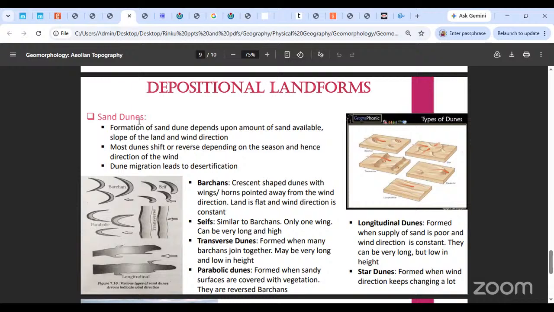Okay, so we are saying that the formation of a sand dune will depend upon the amount of sand available, the slope of the land, and the direction of the wind. Okay, these are the three things that decide. Dunes का एक और फंडा रहता है. Dunes ना move. Dunes will always move. They will not remain in the same place. They are very temporary in nature. Okay, so the dunes will keep advancing in the direction of the wind. Okay, whichever direction the wind blows in, the dunes will keep advancing in that direction. Okay, and they may shift, or they might reverse, they might advance, all this depending on which season it is and what is the direction of the wind. Okay, so if you are trying to find your way about the desert based on this dune I had seen there and that is why this is the right direction, direction.